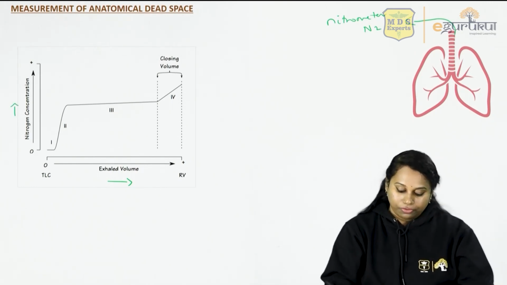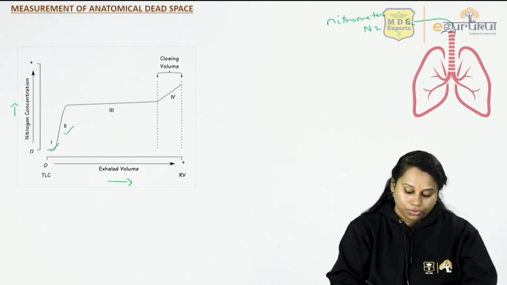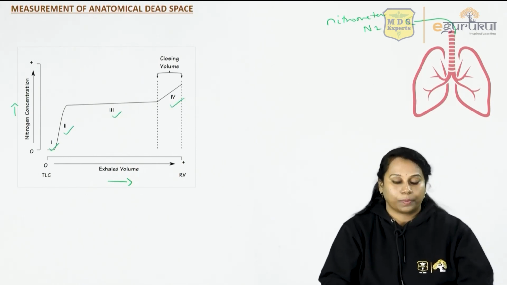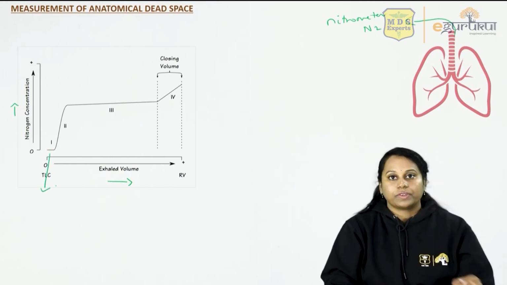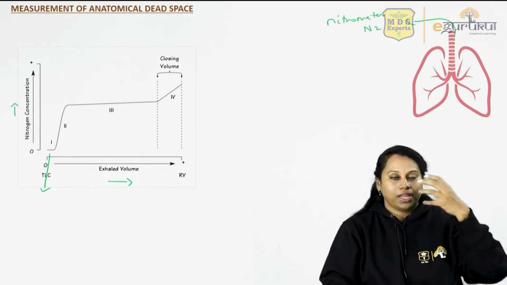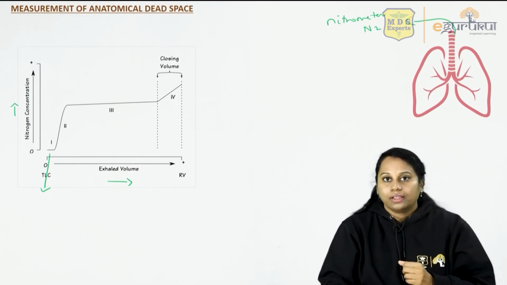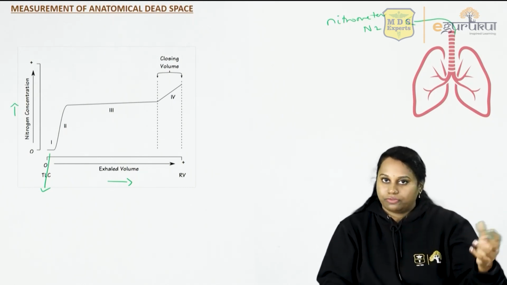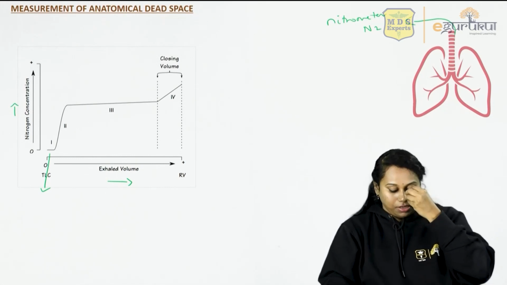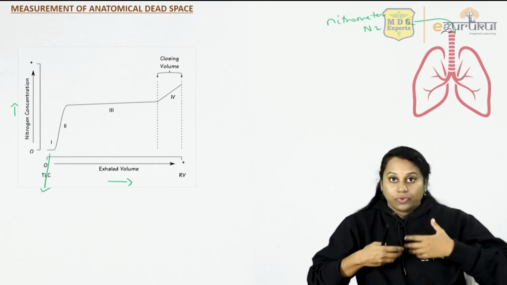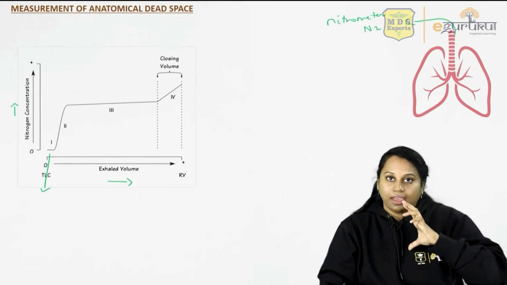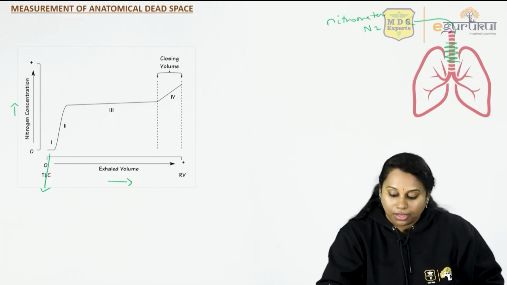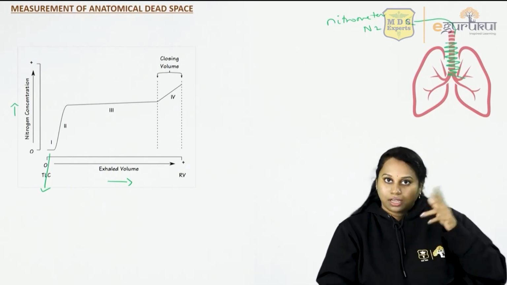So this shows 4 phases. Phase 1, phase 2, phase 3 and phase 4. There are 4 phases here. What do these indicate? The first phase indicates the first phase of air that comes out. So when you take in air like this and you breathe out, the air that goes last will come out first. So when air goes inside, it goes into the trachea, bronchi and all the alveoli. When this air comes out, the air in the trachea and bronchi will come out first. So the first phase air is the air that is occupying your trachea and bronchi. Because that has gone in last, it will come out first.